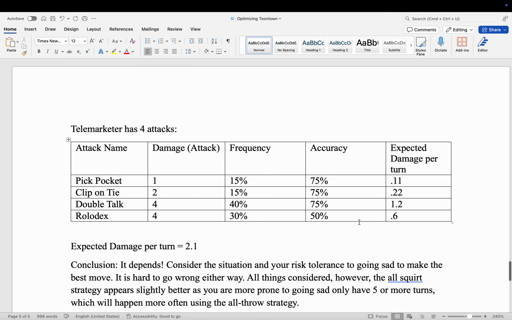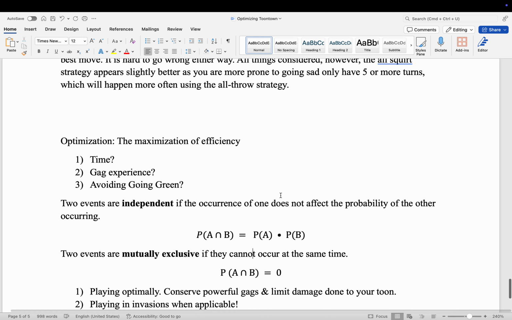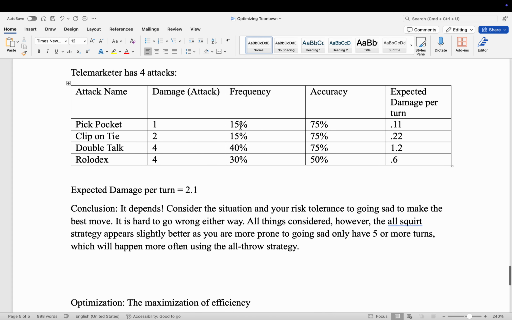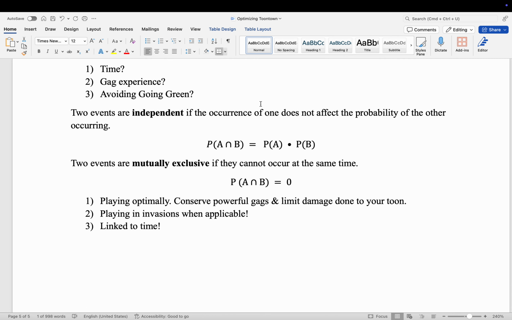If we look back here, the probability that the telemarketer uses both a pickpocket and a clip-on tie at the same time is 0, because the probability that he uses a clip-on tie is going to be 15%. The probability that he uses pickpocket is going to be 15%, but that doesn't mean that the probability that they use them both is 0.15 times 0.15. They're mutually exclusive. He either does one or the other.